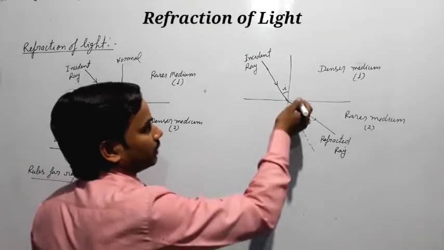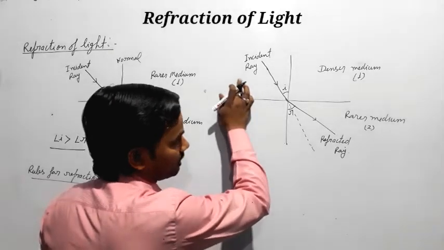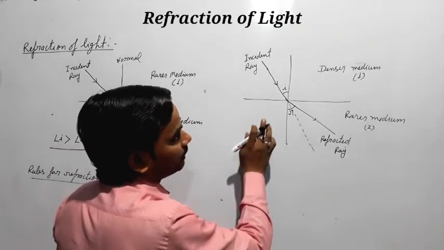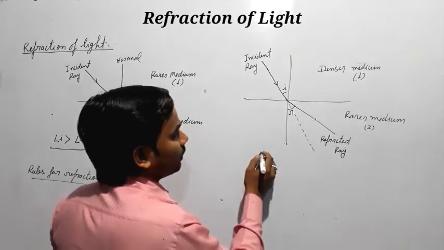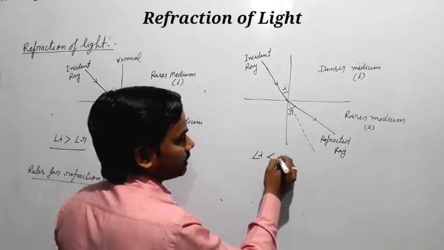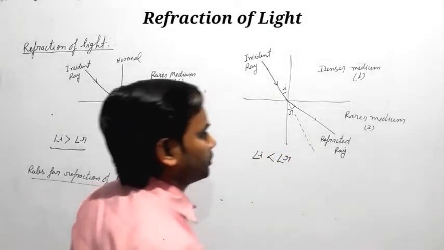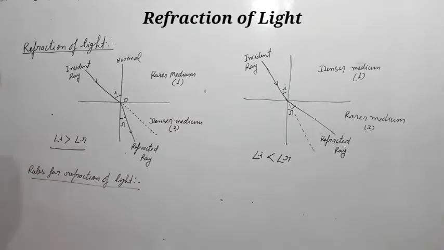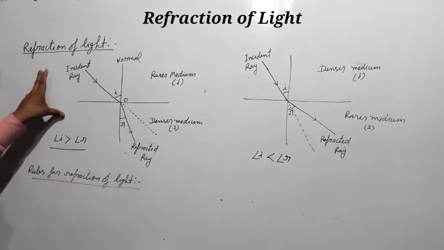Now for this condition, if a light ray travels from a denser medium to a rarer medium, then it bends away from the normal. So angle I is less than angle R for this condition. So this is the refraction of light.